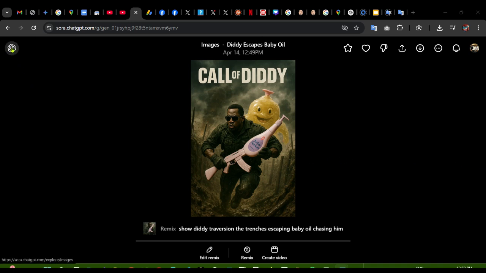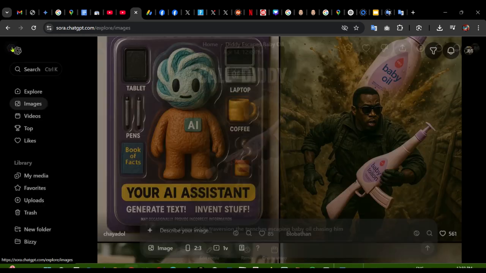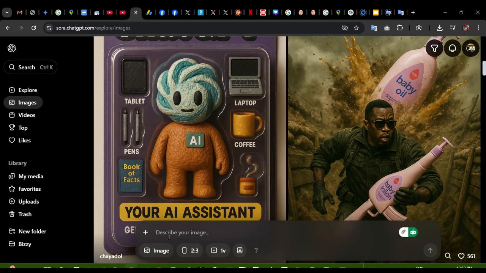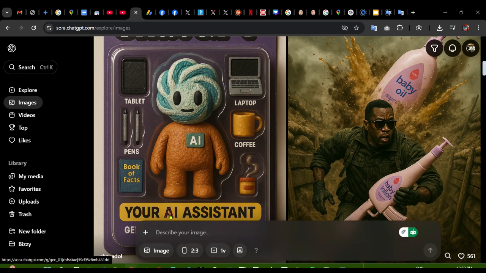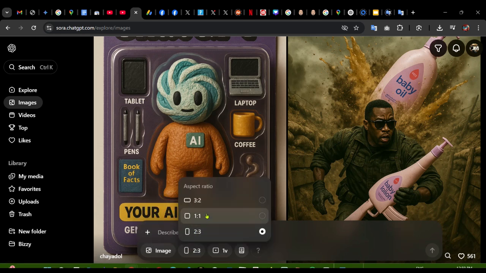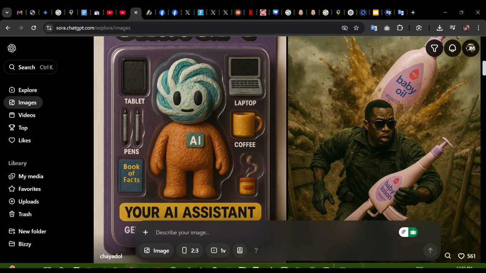I'm going to click on this logo here. They say here, describe your image. From here, you can either choose video or image. In my case, I'm going to say image. Aspect ratio, you can choose any one you want here. I'm going to choose this one.